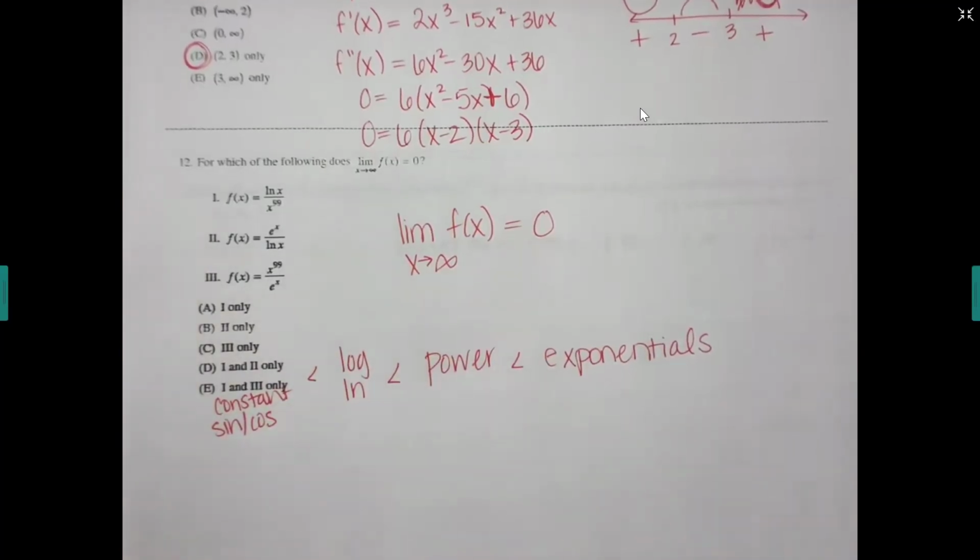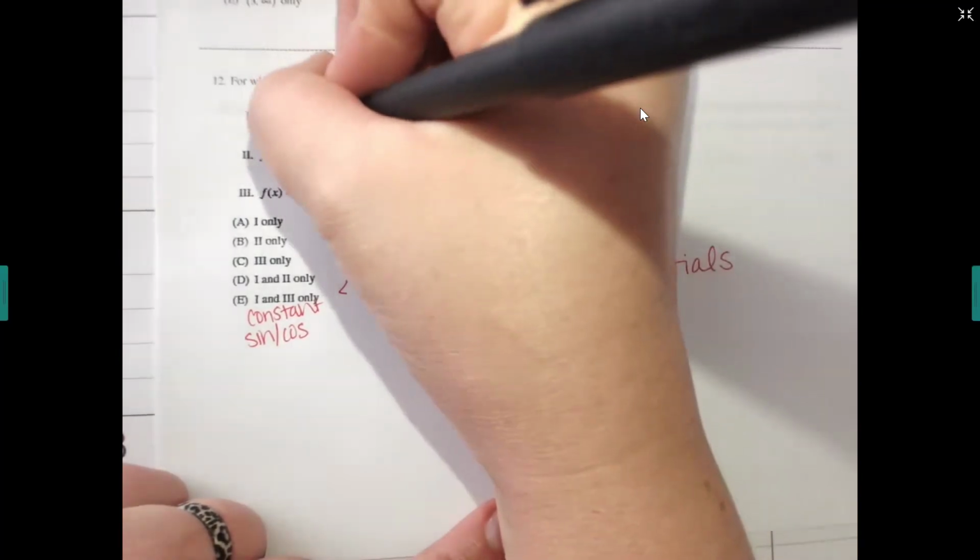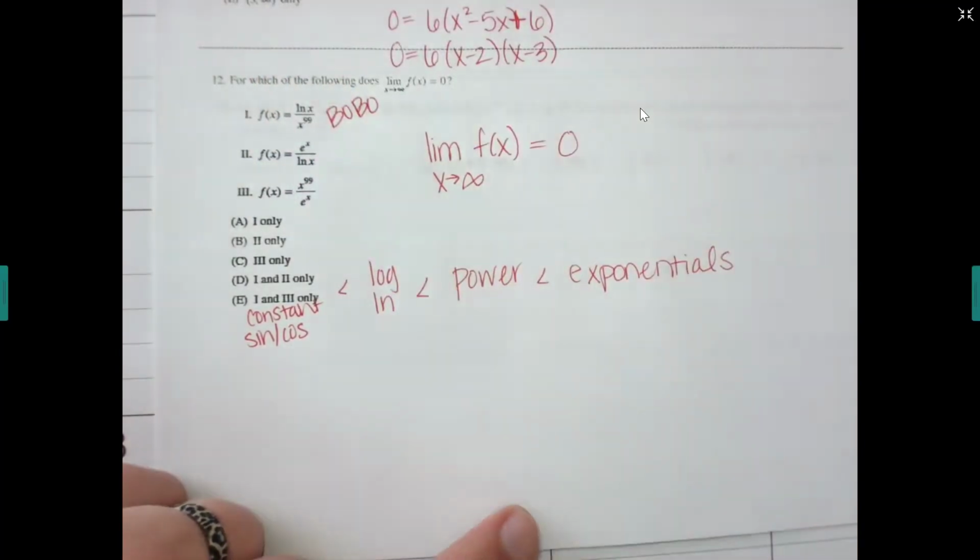And if you're wondering why sine and cosine basically count as constants, it's because remember, sine and cosine go 1 to -1, 1 to -1. So they don't really grow the same as other graphs do. Okay, so now I'm comparing ln, which is a log, to x to the 99. What does that qualify as? That would be a power, which means it's a BOBO. What about the next one?